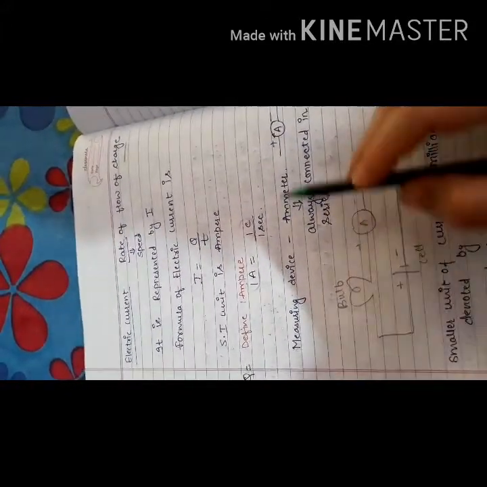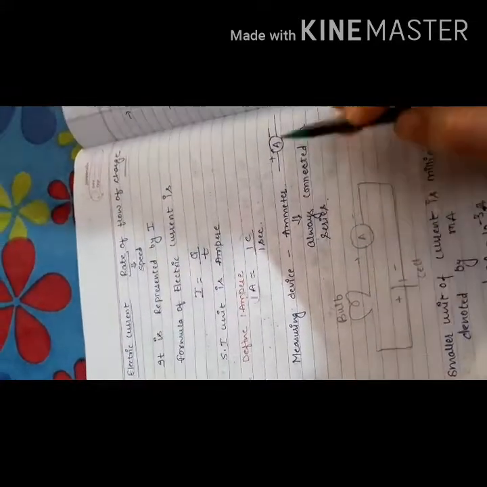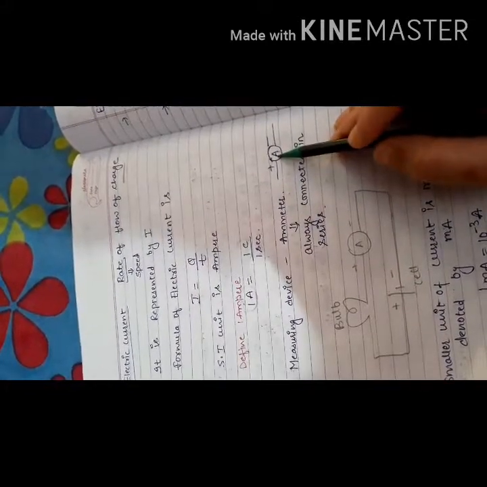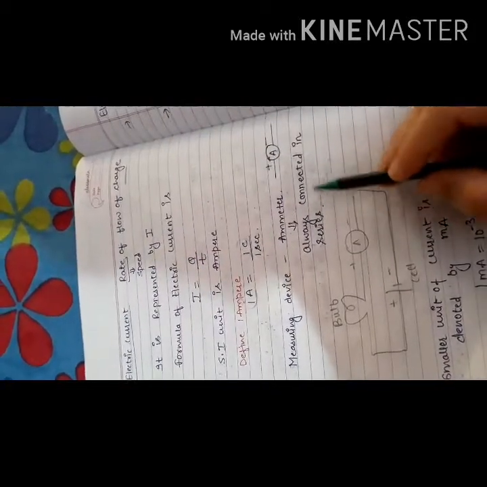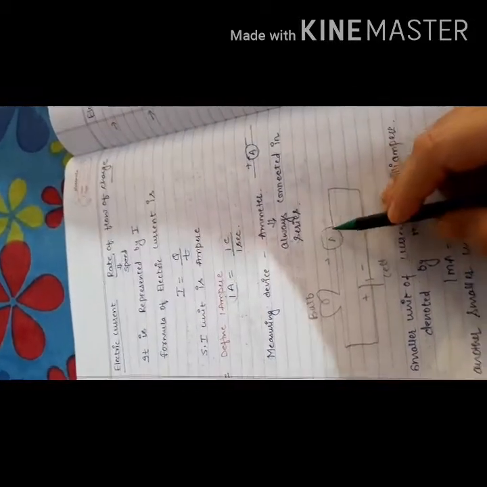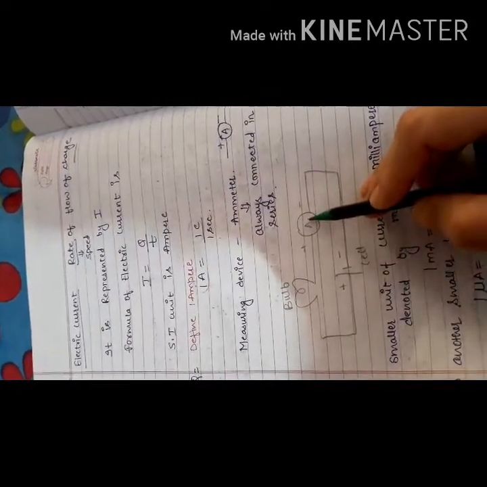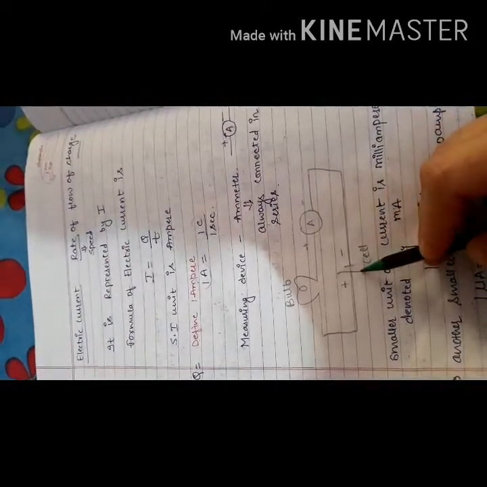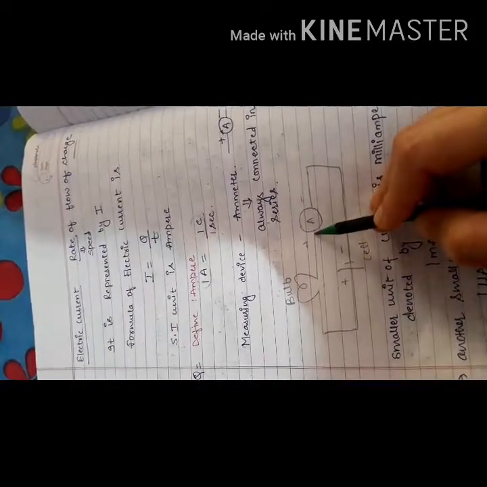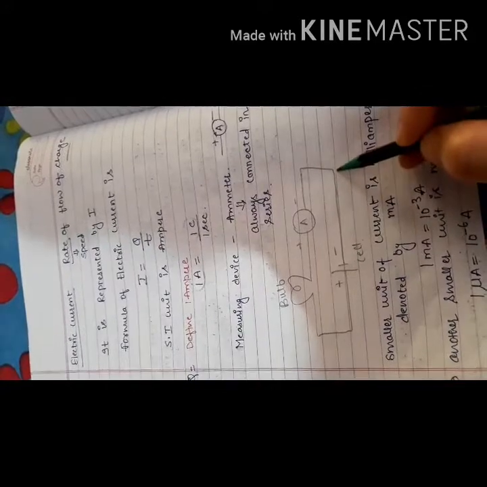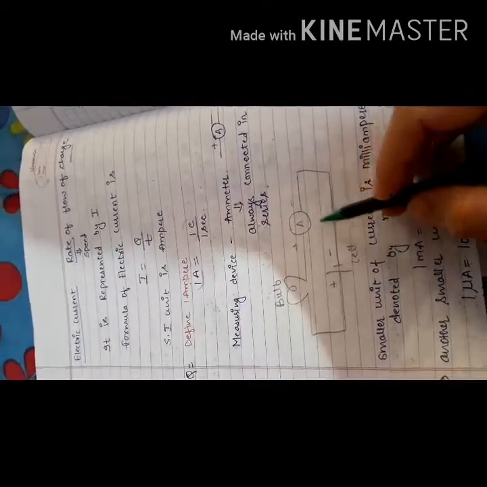Current can be easily measured with the help of a device known as the ammeter. The symbol of the ammeter is a circle with A and positive and negative signs. It is always connected in series with the circuit as shown in the figure. Here is the symbol of a bulb. The bulb is connected with the ammeter in series, and this is the cell, where the positive terminal of the cell is connected with the positive terminal of the ammeter, and the negative terminal of the cell is connected with the negative terminal of the ammeter.